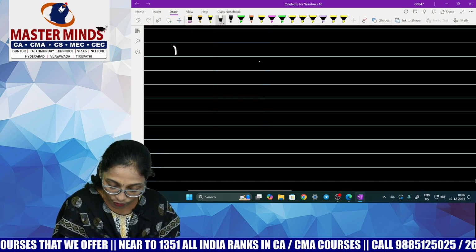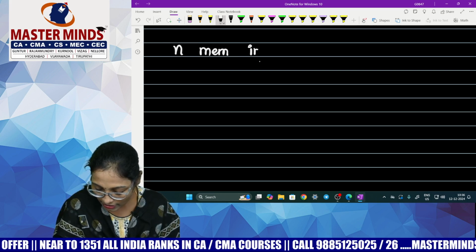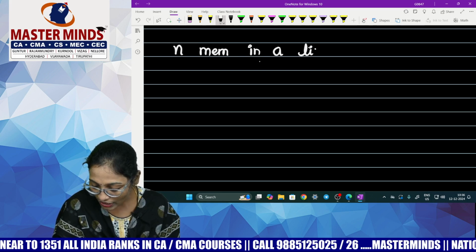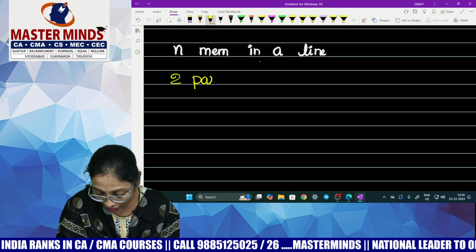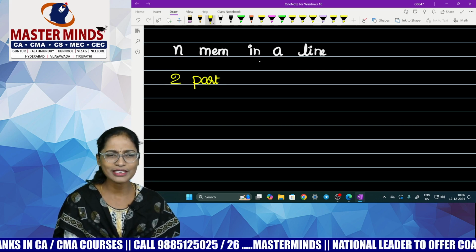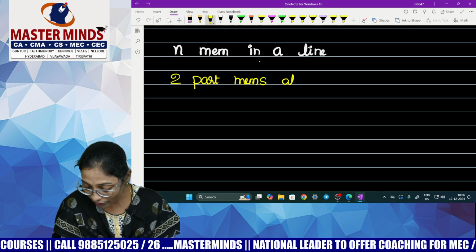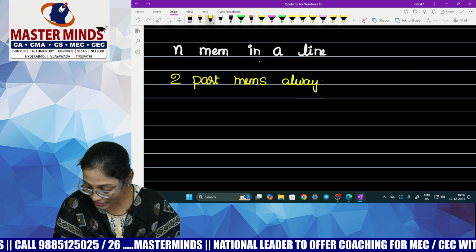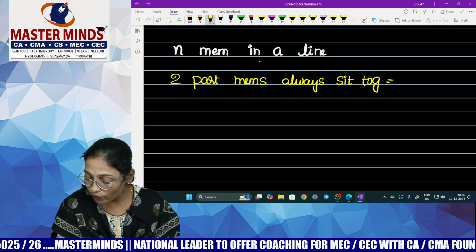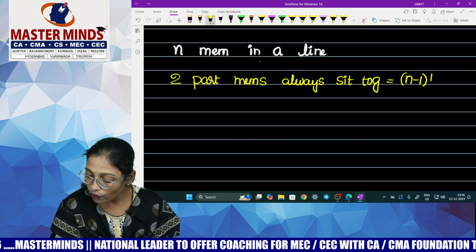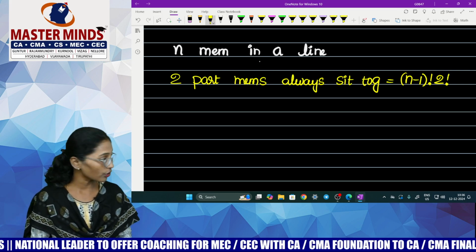So guys, if you want to arrange n members in a line, in such a way that 2 particular members, I don't know who they are, but I know the names, A and B or B and C, like that. If 2 particular members always sit together, if this is your question, the formula is (n minus 1) factorial into 2 factorial. What is your answer? (n minus 1) factorial into 2 factorial. This is for a line.